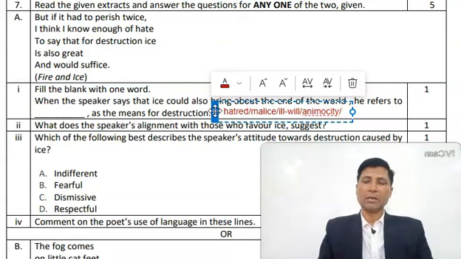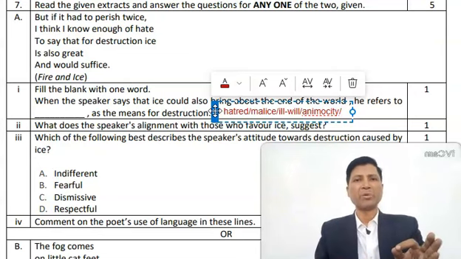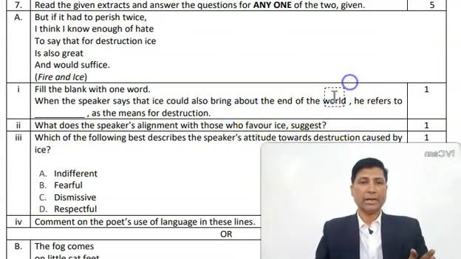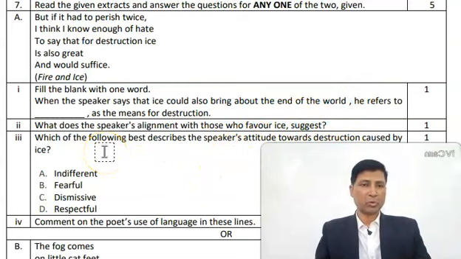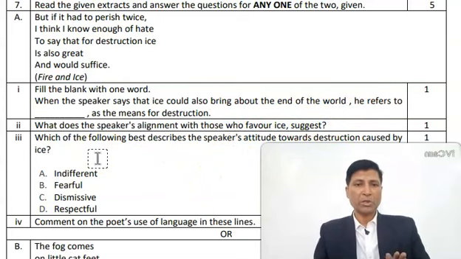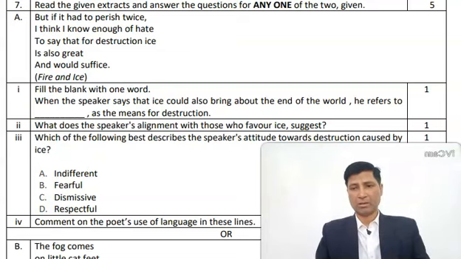So these are the words that are symbolic of the word hatred. So here you can use the simple word hatred. Next, look at question number 2. What does the speaker's alignment with those who favor ice mean?